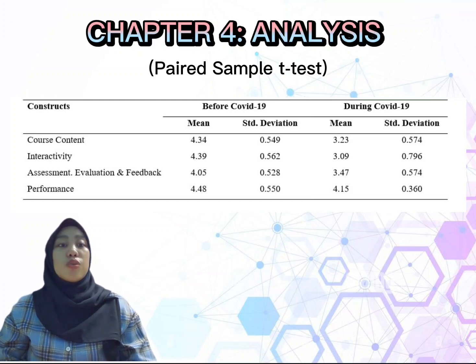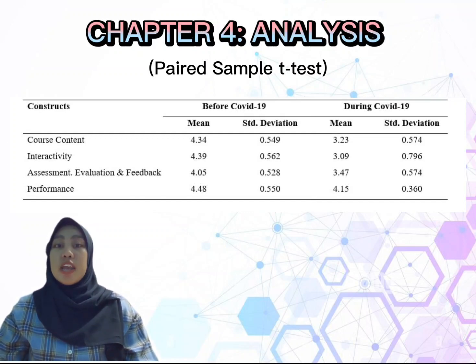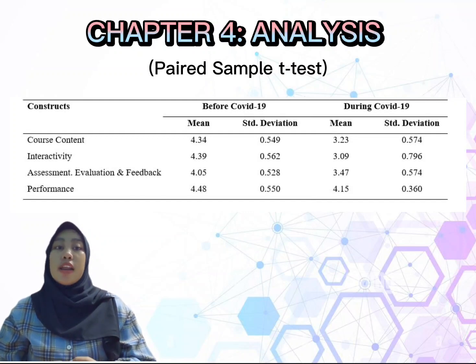This is because students and teachers can connect with one another in the classroom, which makes the learning process more memorable and the purpose of learning is not forgotten. In terms of assessment, evaluation, and feedback, again, most of the students agree that face-to-face learning is more effective than online learning.